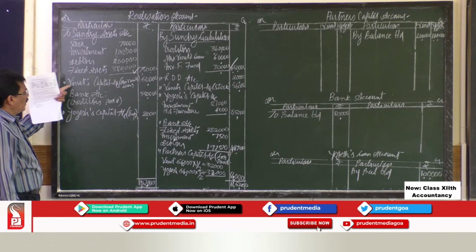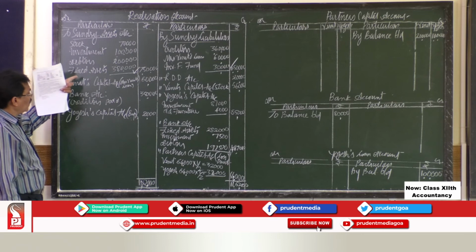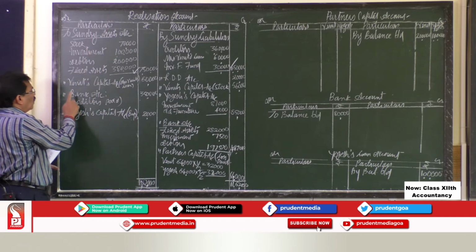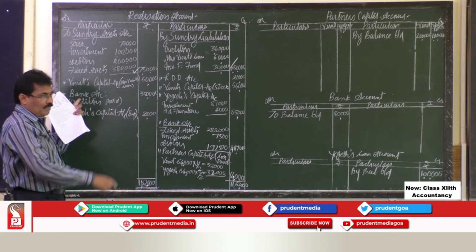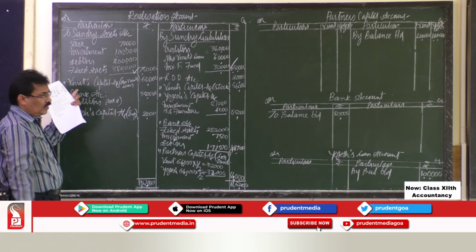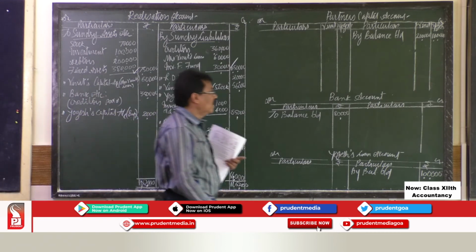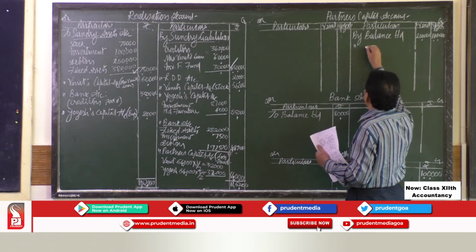So here Vinith's capital account is debit. When Vinith's account is debited to realization account as entry, realization account debit to Vinith's capital account. So when we post it, here it is debit, but in Vinith's account it comes on the credit side because every debit has a corresponding credit. It is because of the double entry system of accounting.